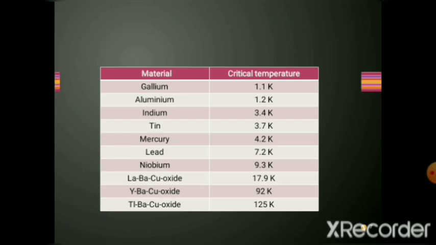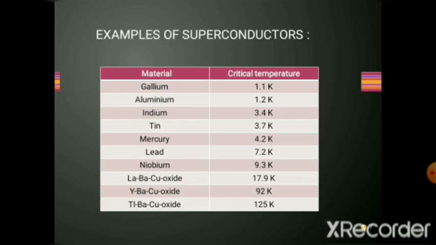Now here we can see a tabular form which is showing us different materials like gallium, aluminum, indium, tin, mercury, lead, niobium, and we can see different oxide materials. For every material we have a particular temperature which is known as critical temperature. We can say that for tin it is 3.7 Kelvin. It means below 3.7 Kelvin tin resistance becomes 0. So these are examples of superconductors.